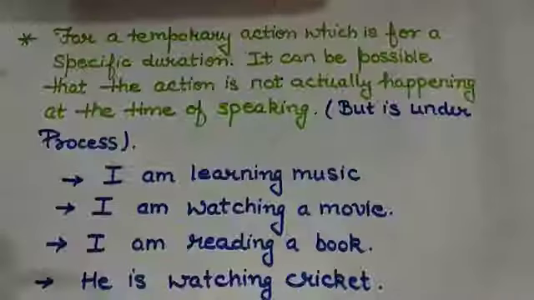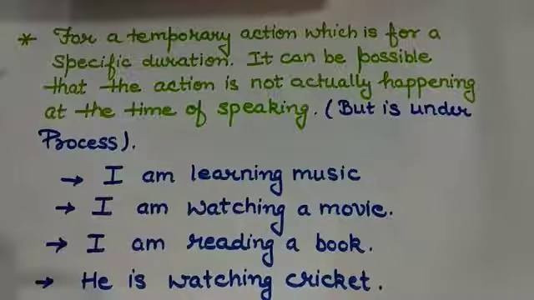Now, present continuous tense is also used to show a temporary action which is for a specific duration of time. It is possible that the action is not actually happening at the time of speaking, but there should be a process going on. That means the work should be under process at that time.